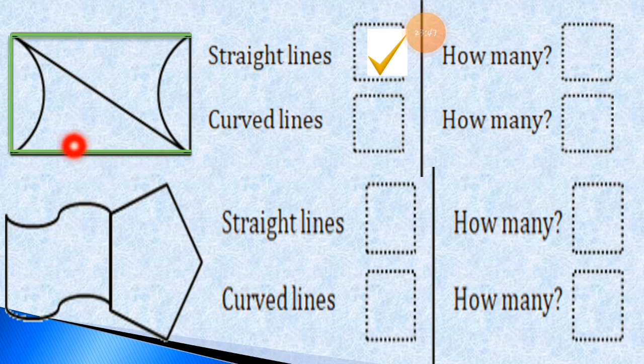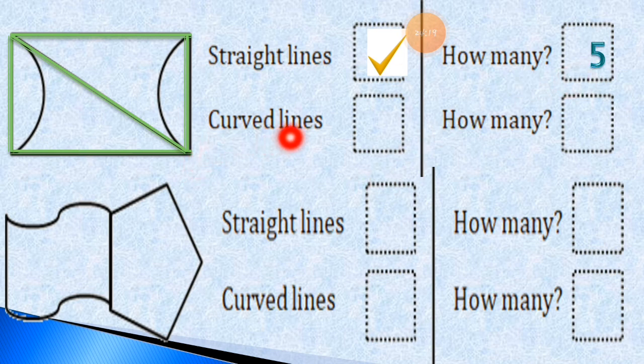Here is the next straight line. This one is the straight line number 3. And the next, the straight line number 4. And here, this one is the straight line number 5. So total there are 5 straight lines. The question is how many? So there are 5 straight lines.